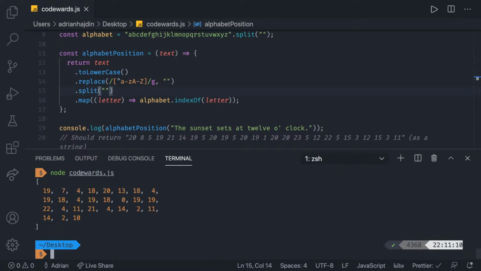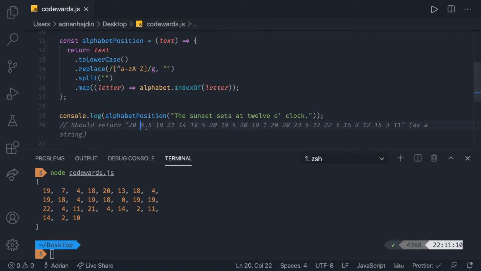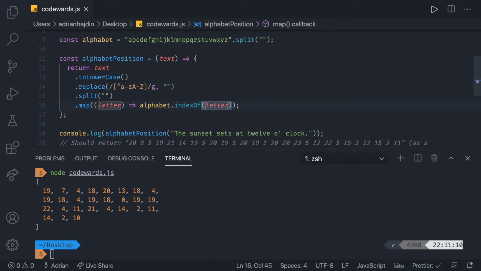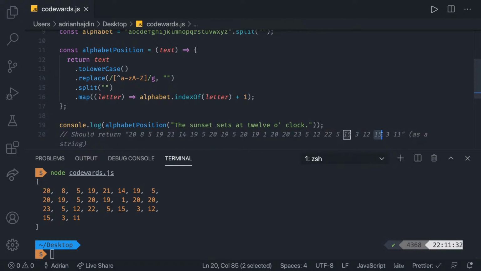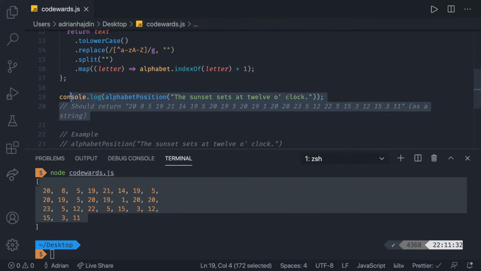So now if we go there, we have 19, 7, 4, 18, 20. Oh, we are taking the index off of the letter, right? But we have to make it one step bigger because this is an index. Indices start at 0, but we actually want to increment it by 1. So in here, we're going to return this plus 1. In that case, if you run it again, as you can see, we get 20, 8, 5, 19, all the way to the end, 15, 3, 11, 15, 3, 11. This seems to be correct.